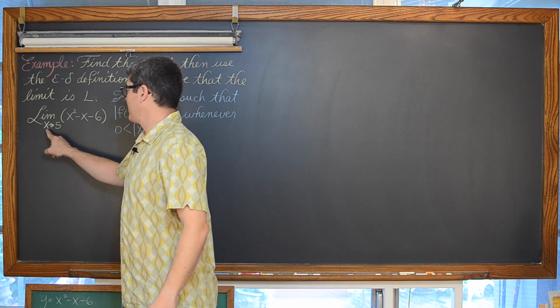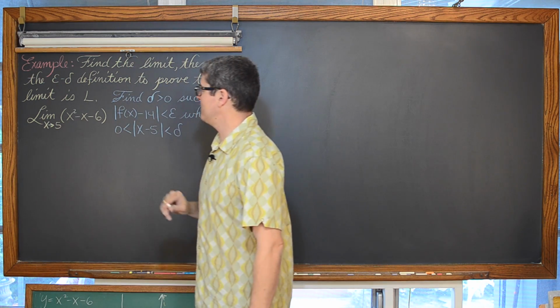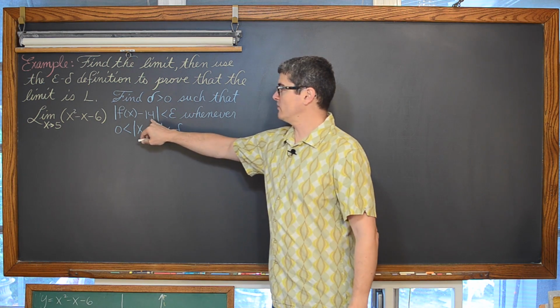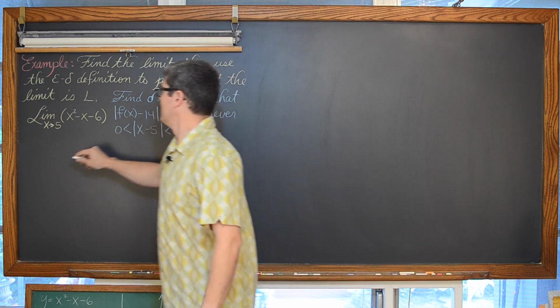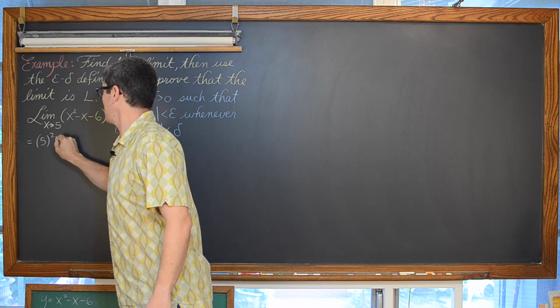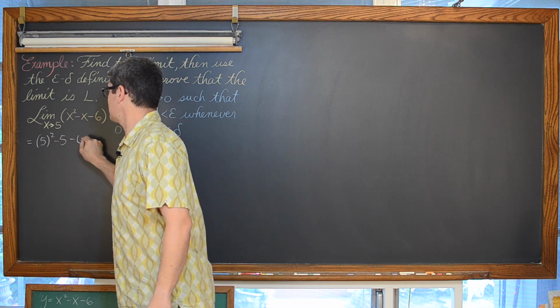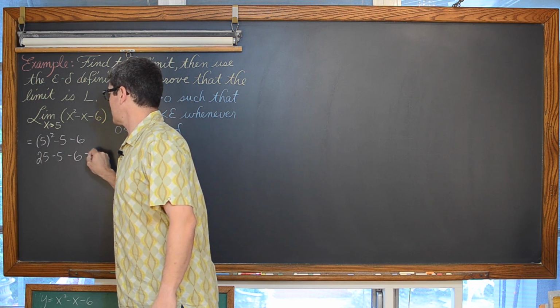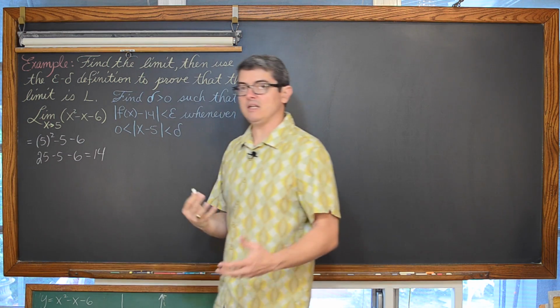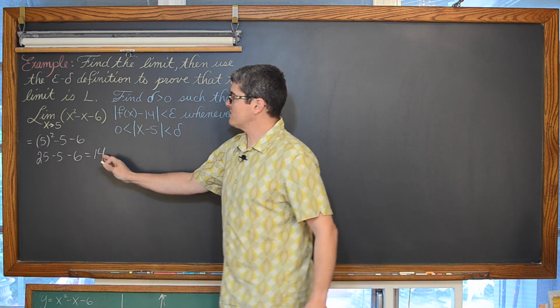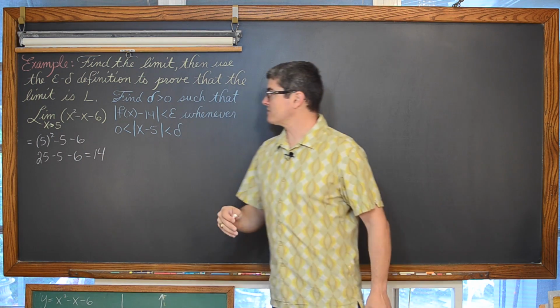The limit as x approaches 5 of x squared minus x minus 6 is going to be equal to 5 squared minus 5 minus 6. Well, that's 25 minus 5 minus 6, which is going to be equal to 14. So we're going to try and prove that the limit of this expression is 14 when x approaches 5.